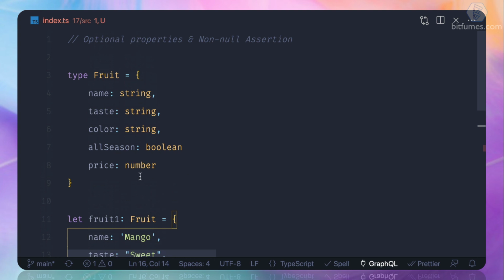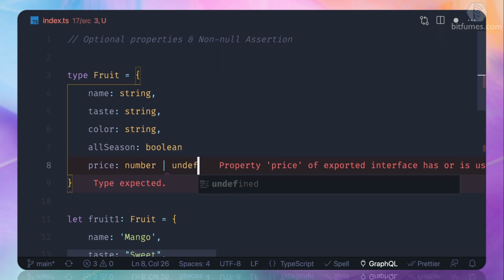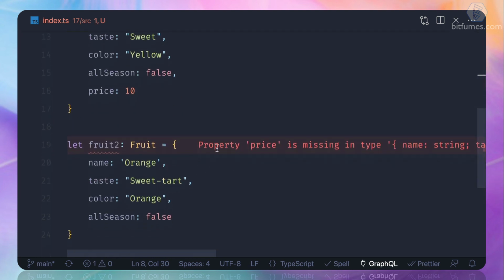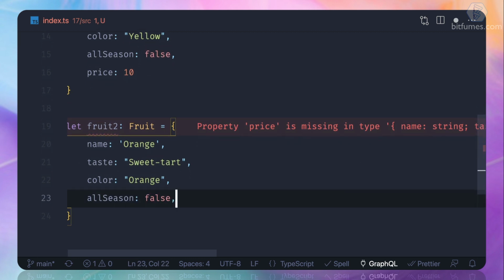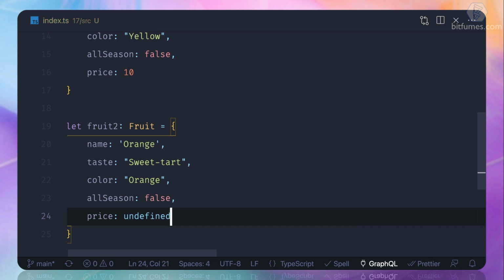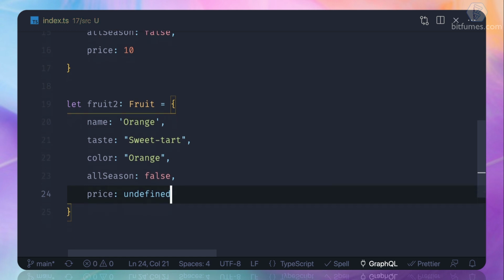This means I can say, hey, price could be number or it could be undefined. So this is okay, but still you can see it's asking for the price. So I can say that, hey, price is actually undefined. I don't know about that. So now TypeScript is happy on this.